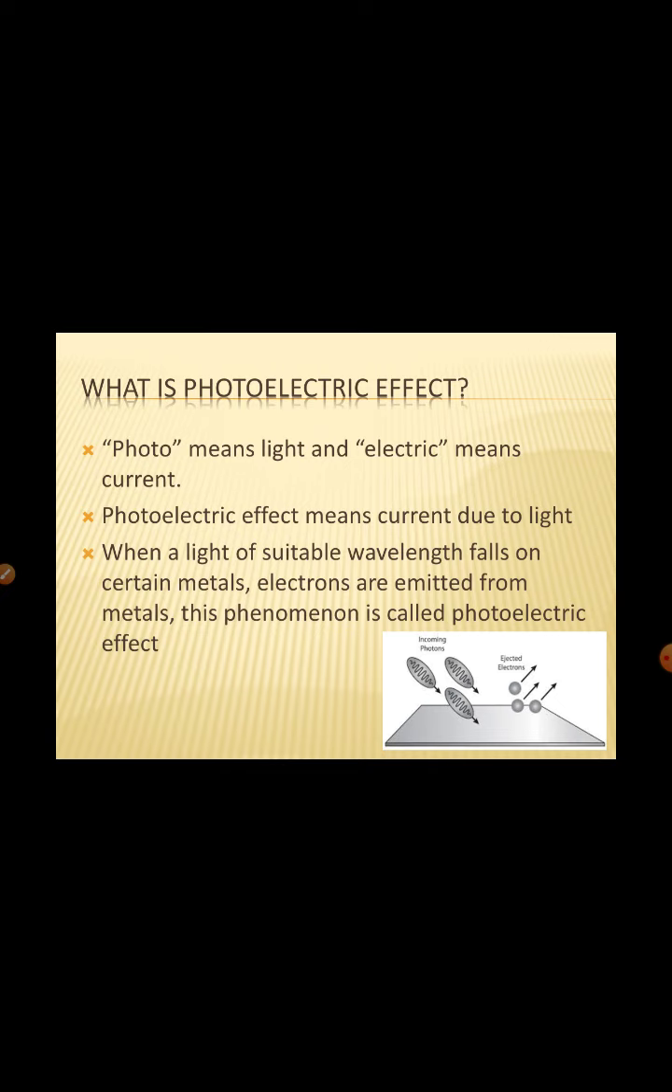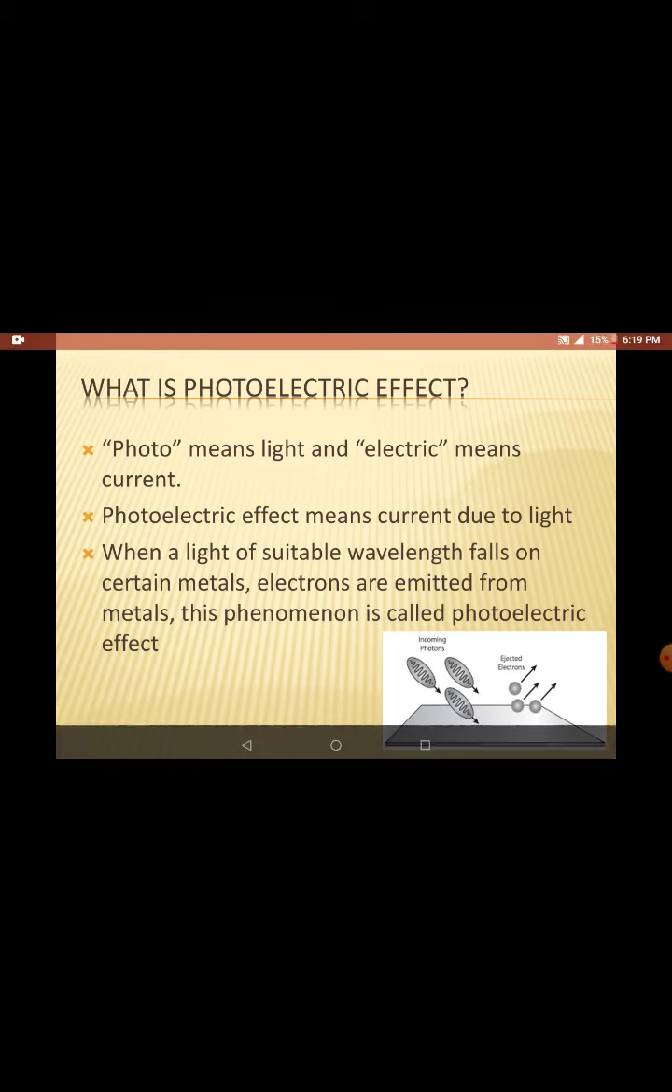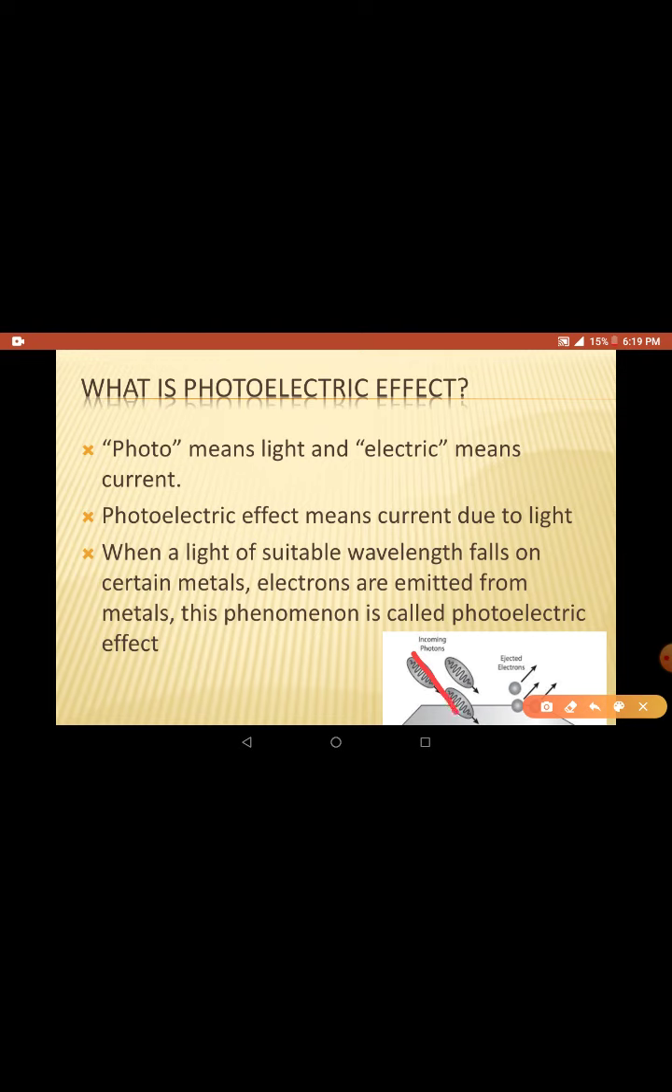So let us see how it happens. When light falls on certain metals, then electrons are emitted from the surface of the metals. In a more layman way, this is called the photoelectric effect. That means light falls on the metallic surface, then electrons are emitted or ejected from the surface. This is a rough manner in which we can define the photoelectric effect.